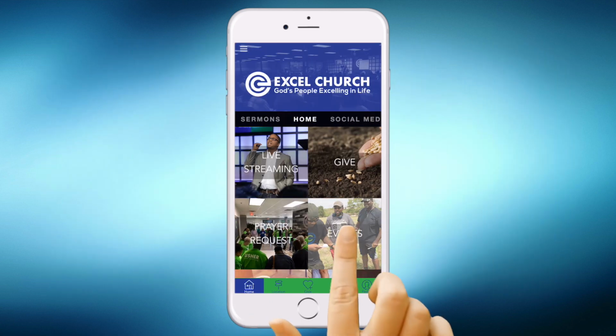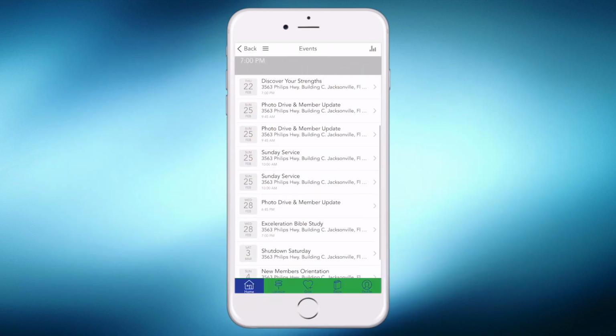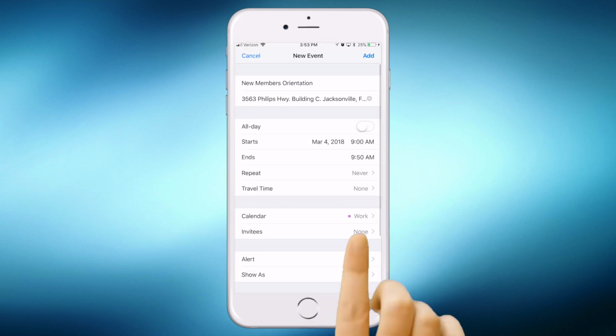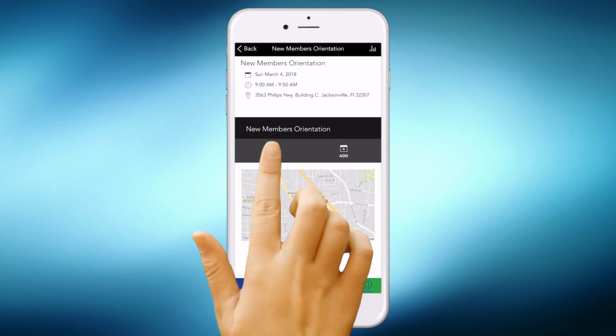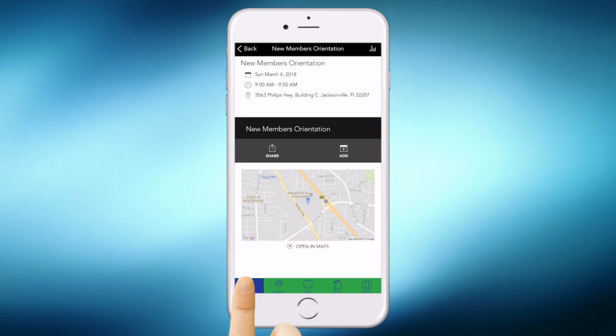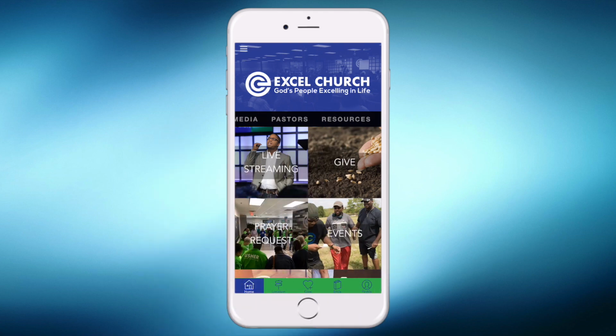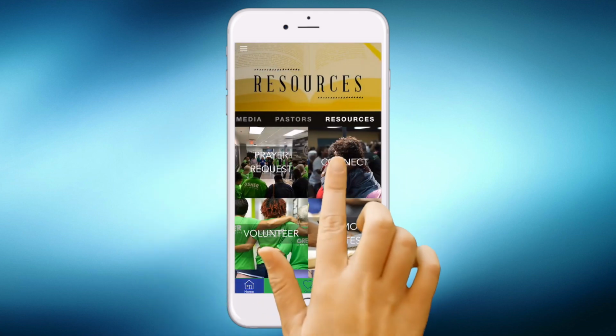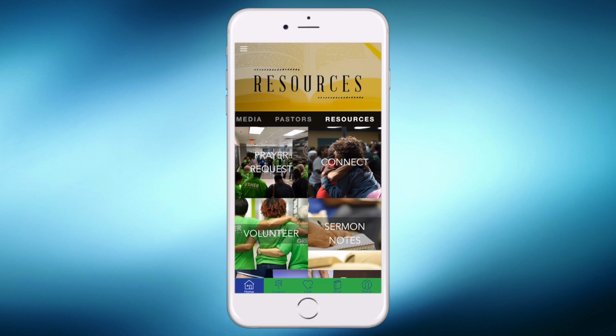Stay informed of what is happening in Excel by tapping on Events. You can tap Add to add the event to your calendar. And you can tap Share to spread the word on social media about upcoming events. And tap on Resources to send us a prayer request, learn how to connect with us, sign up to volunteer, and much more.